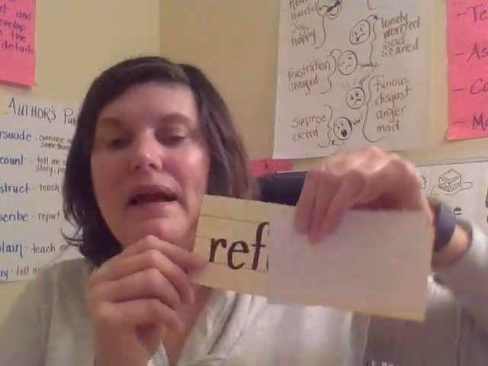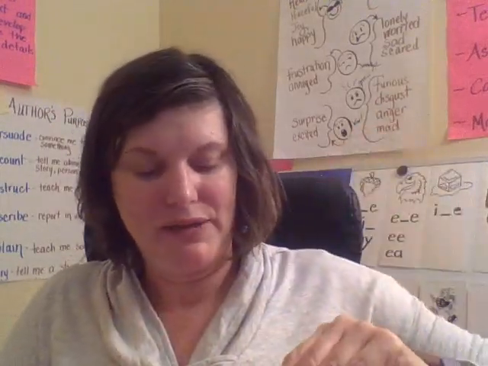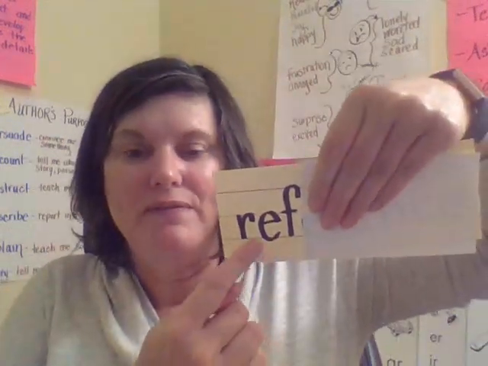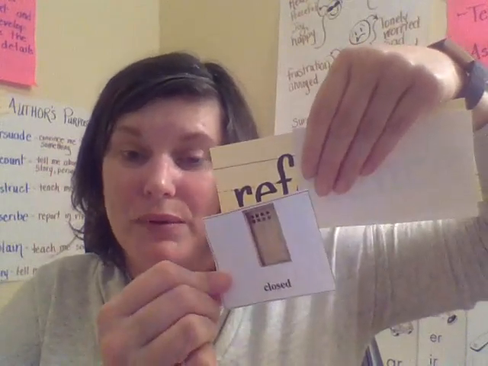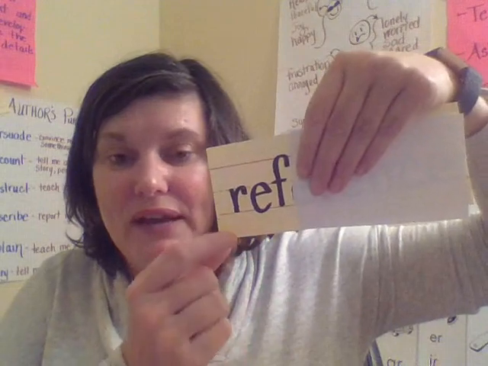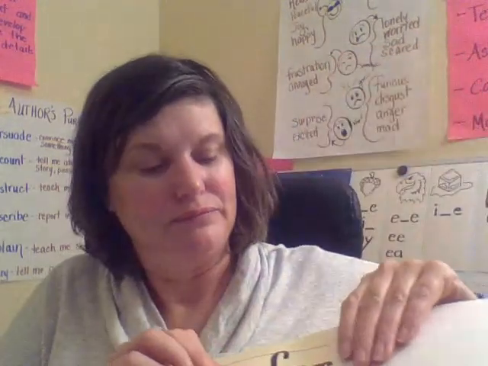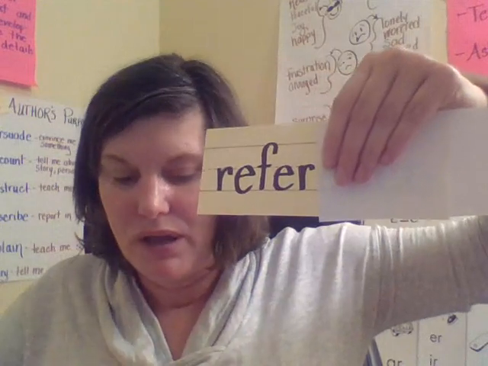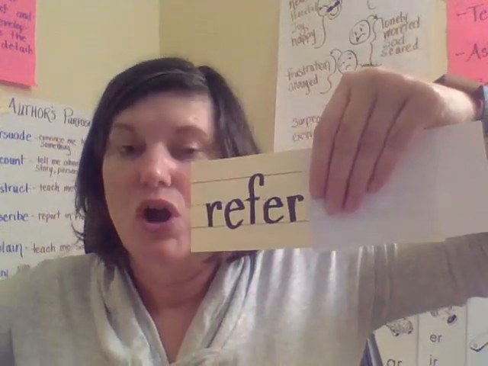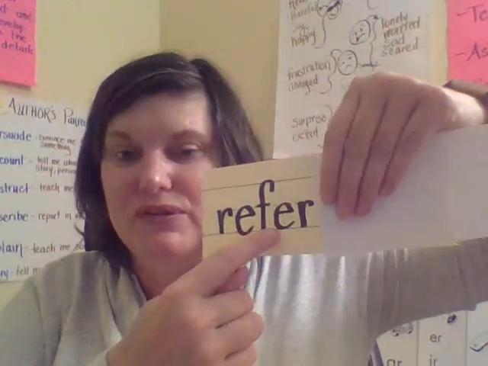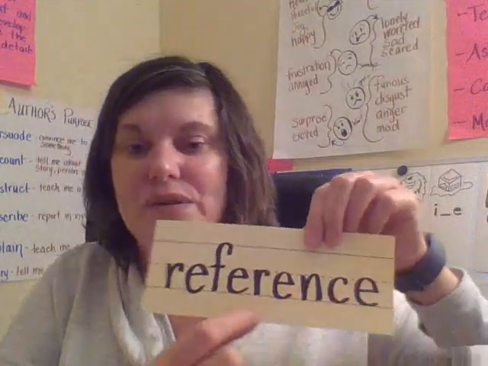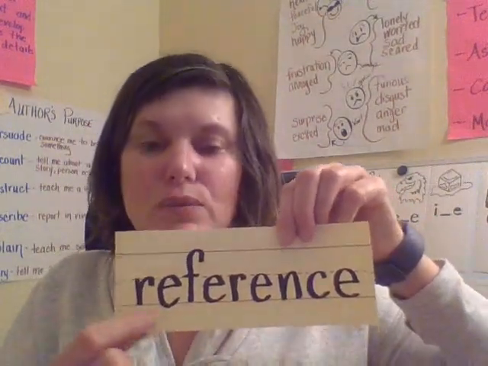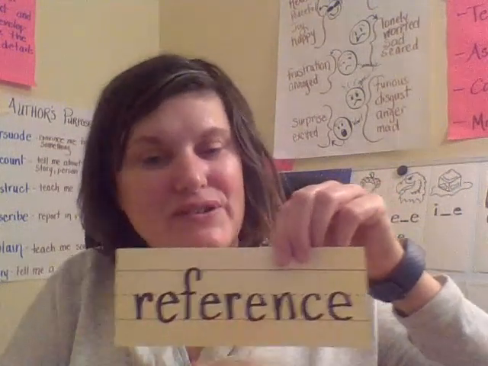Okay, let's look at another one. All right. So what syllable type is this first syllable? We have the vowel and then a consonant. So that means it's a closed syllable, so it's a short vowel sound. Ref. Now ER, of course, is one of our R-controlled syllables. So it says ref. And then ENCE is one of our sight syllables. Ence. Ref, ence. Reference. Good job.